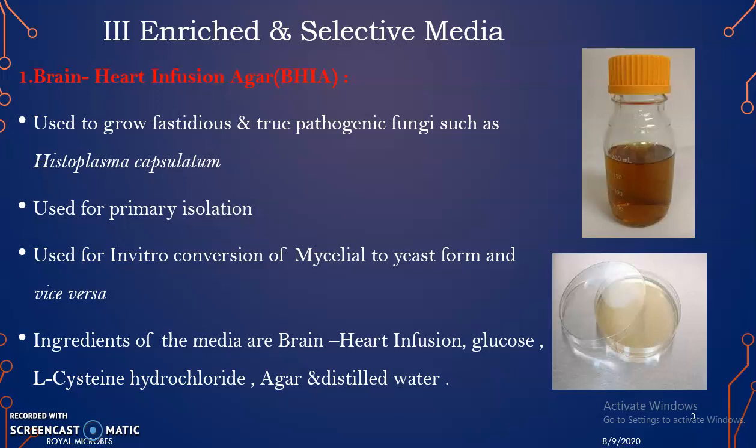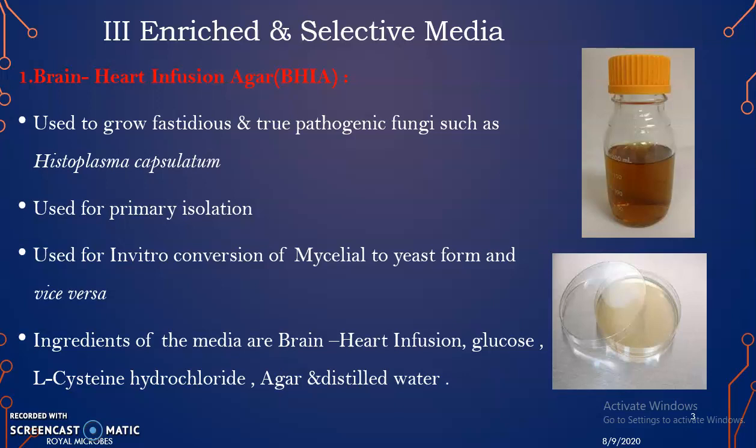First one is brain heart infusion agar or BHIA, used for growing fastidious and true pathogenic fungi, for example Histoplasma capsulatum, used for primary isolation and also to study the in vitro conversion of mycelial form to yeast form and vice versa. It is also known as MY shift.